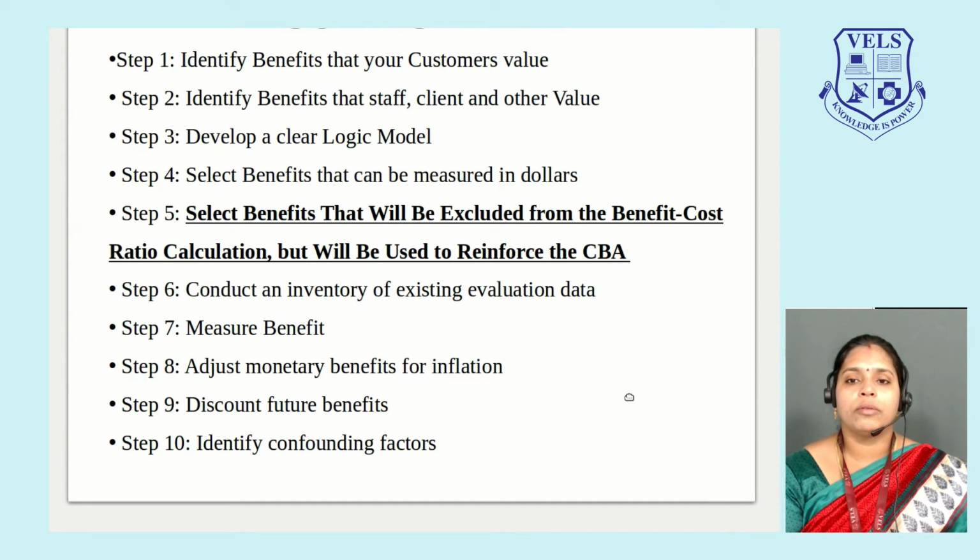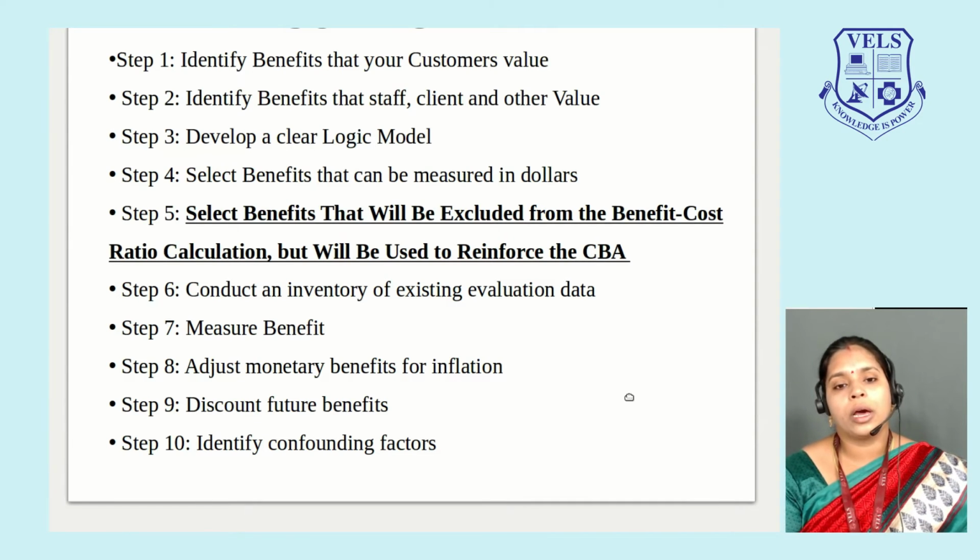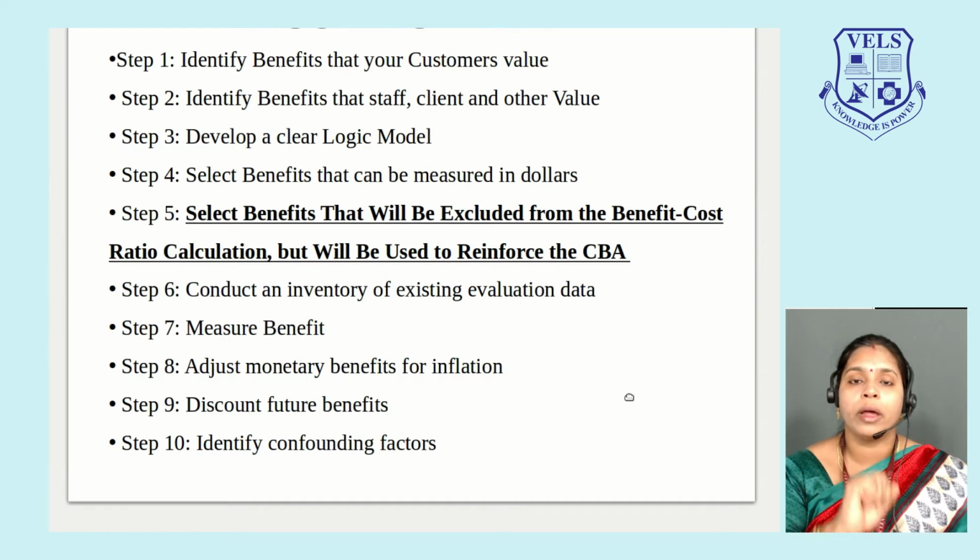First, see what the consumer's value or benefit is, what the customers are expecting. Then identify the benefits of the staff, client or clients involved in this policy. Then develop a clear model. Then select the benefits that can be measured in monetary value, where you can convert it into a monetary value.